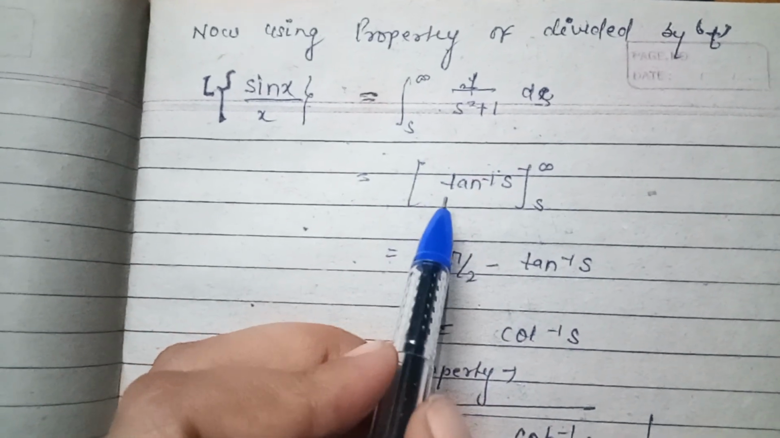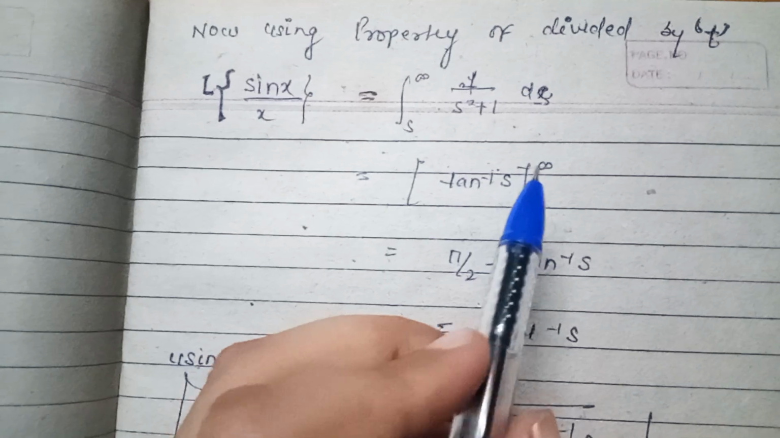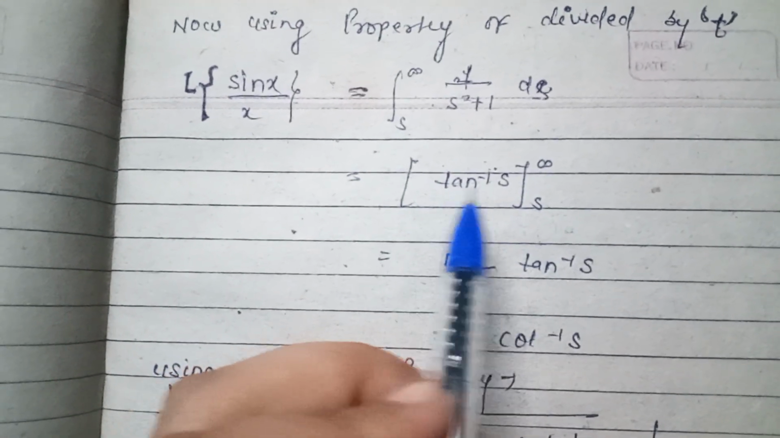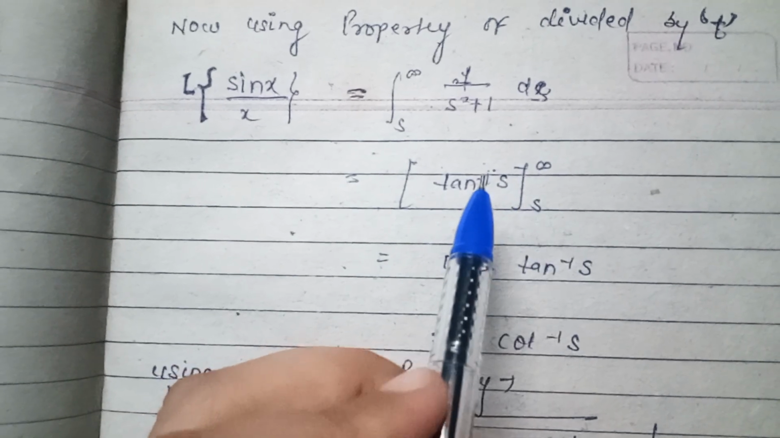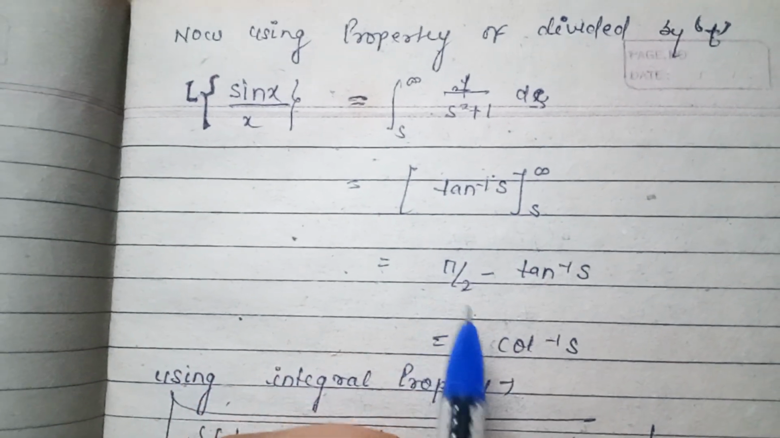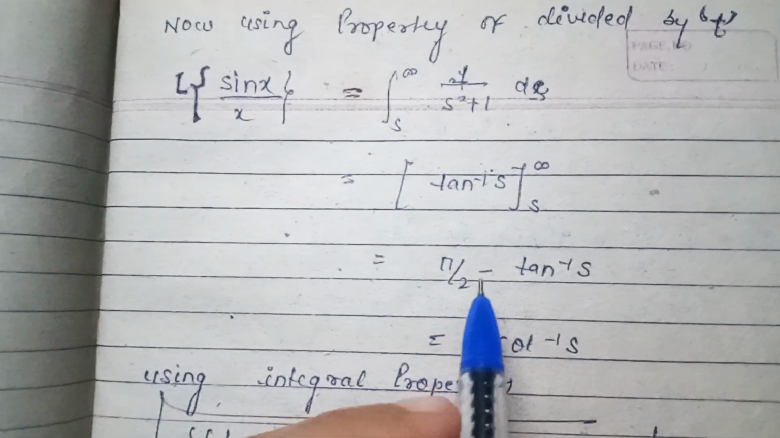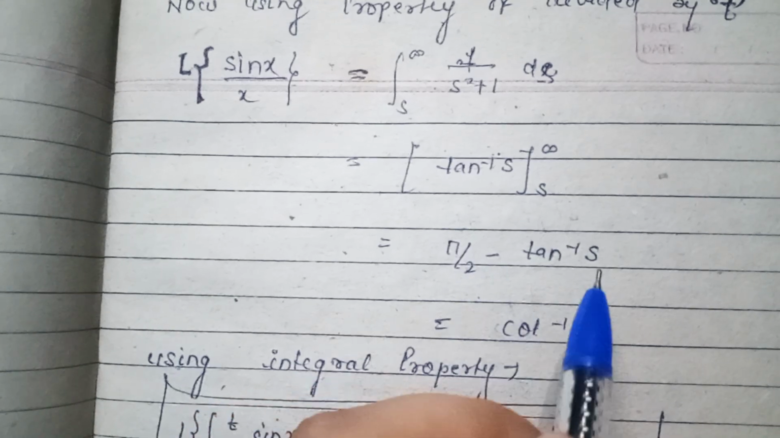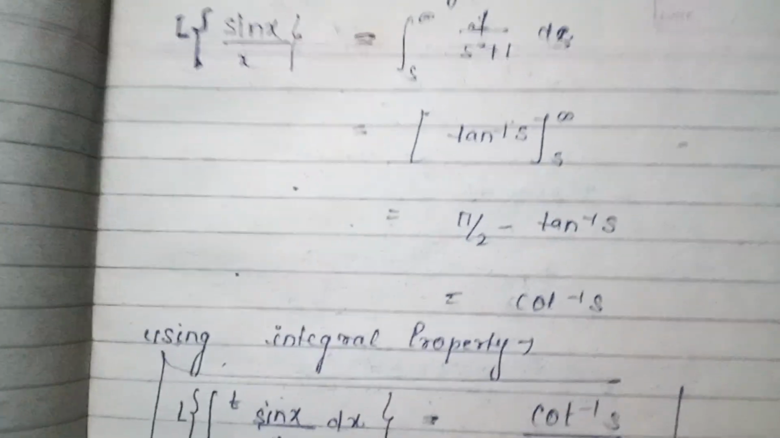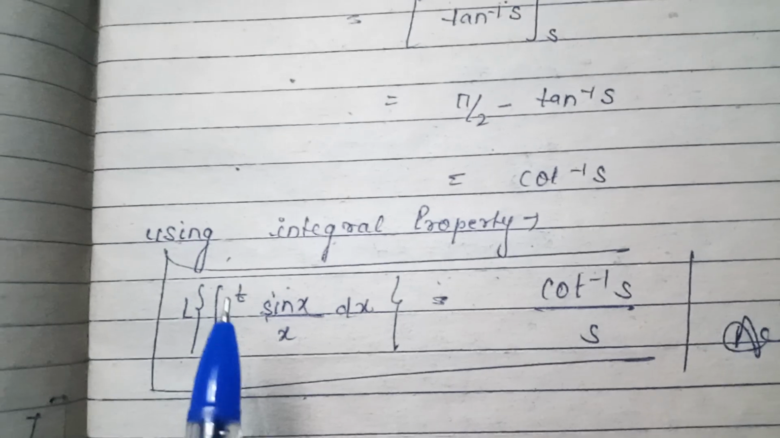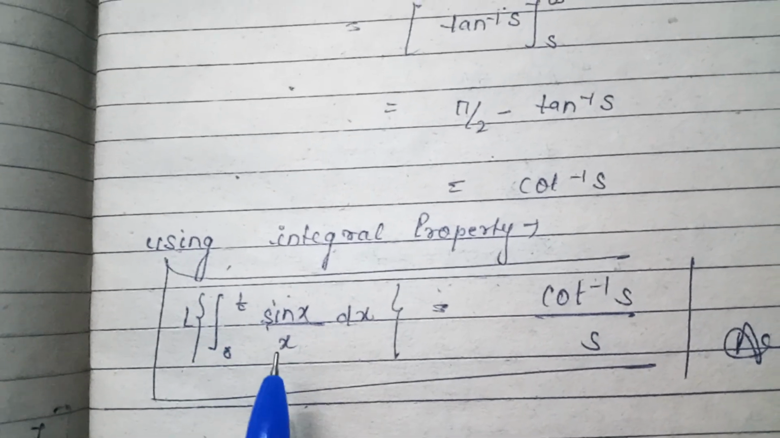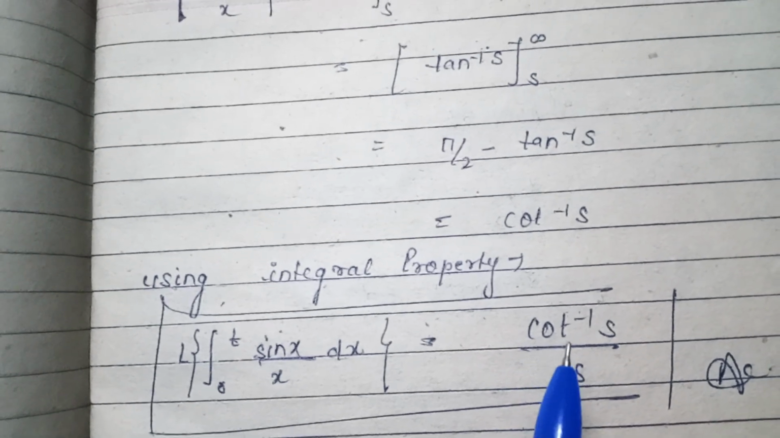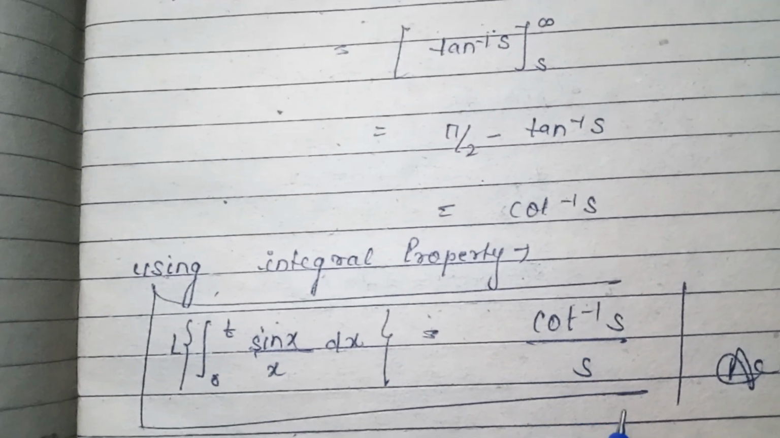So on integration we will get tan inverse s with limit s to infinity. Now on putting these limits, we will get tan inverse infinity minus tan inverse s. So tan inverse infinity is equal to pi by 2, so it will be pi by 2 minus tan inverse s, which is cot inverse s. Using the integral property, Laplace of integration 0 to t of sin x upon x dx is equal to cot inverse s by s.